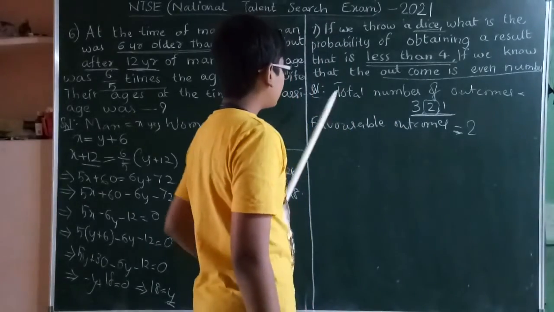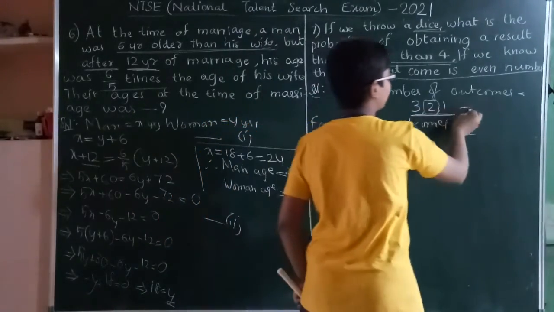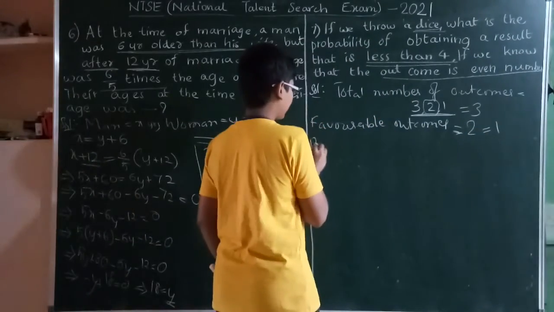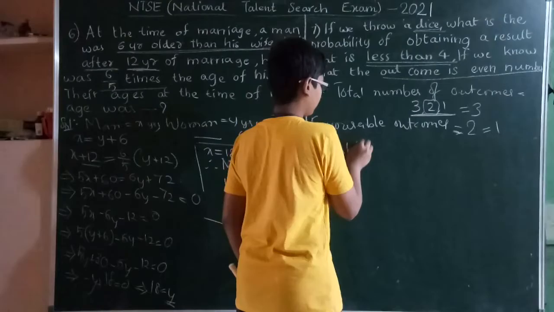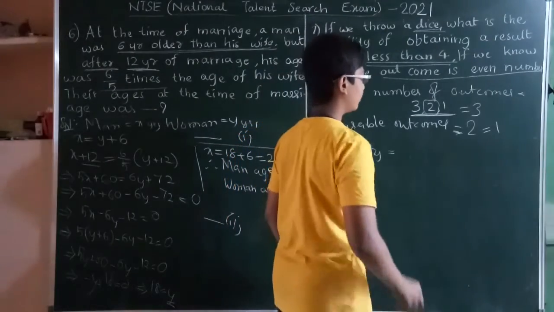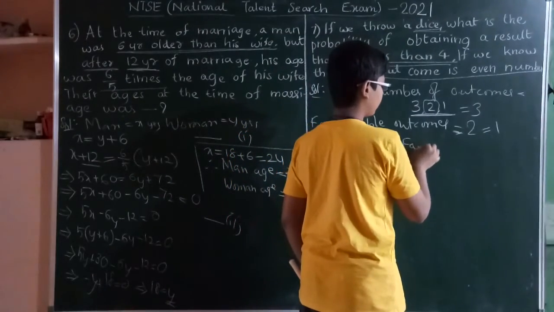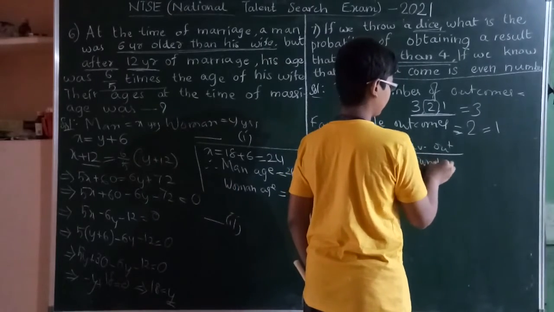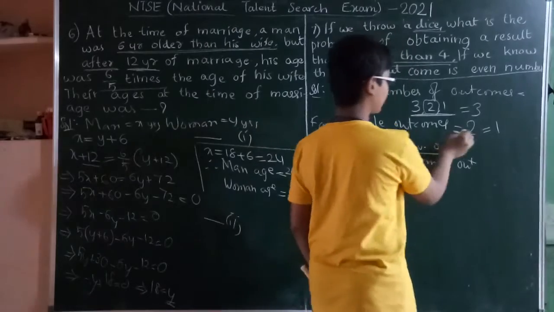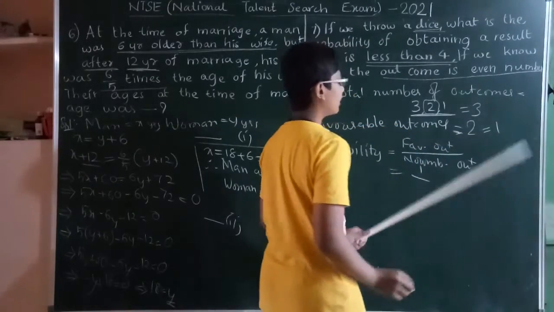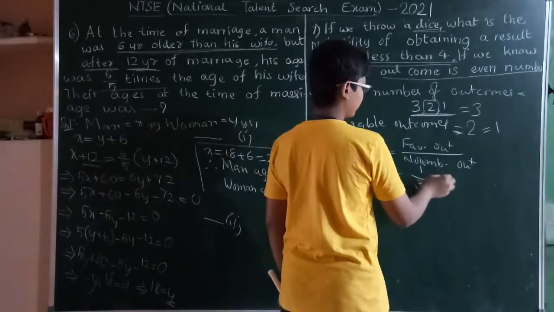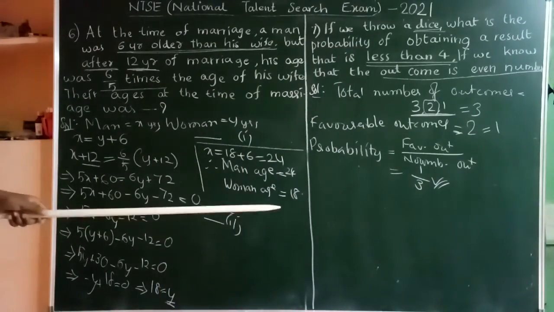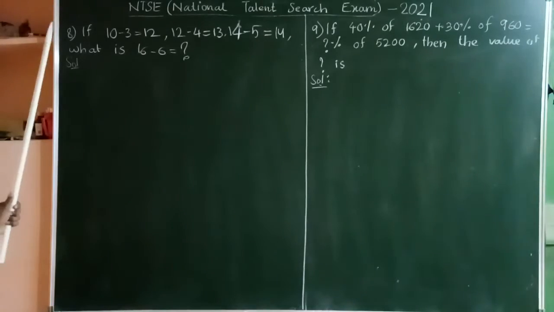Now the total number of outcomes is 3. Probability is favorable outcomes by number of outcomes. Favorable outcomes are 1 and number of outcomes are 3. So the probability is 1 by 3. Now, let's see the 8th problem.